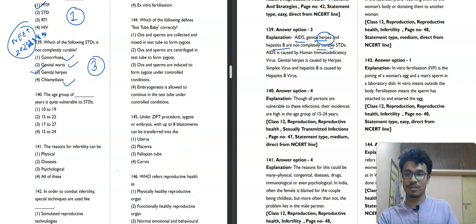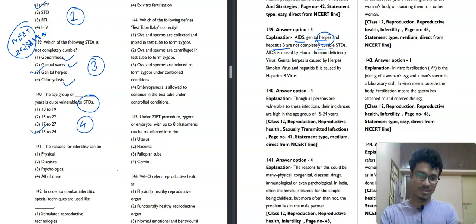Now moving towards the next question, question number 140. The age group of dash years is quite vulnerable to STDs. 10 to 19, 15 to 22, 17 to 27, 15 to 24. The age group most vulnerable to STDs is 15 to 24 years. Why does this happen? Because most of the students in this age group don't have proper education of reproductive health. That's why they are the most vulnerable to STDs. The fourth option will be our correct answer for this question.